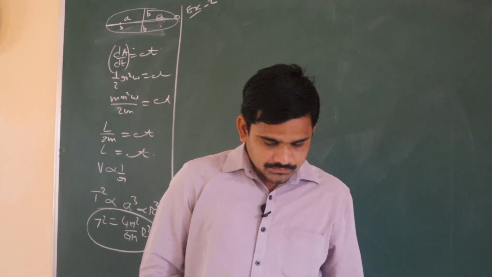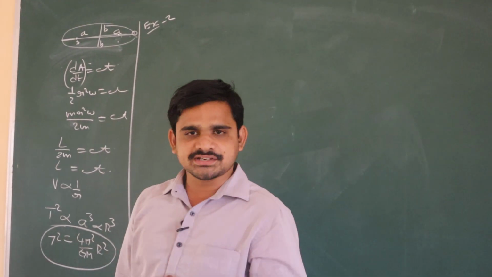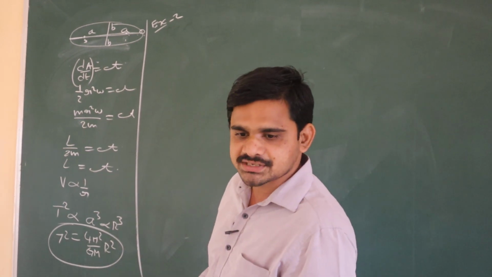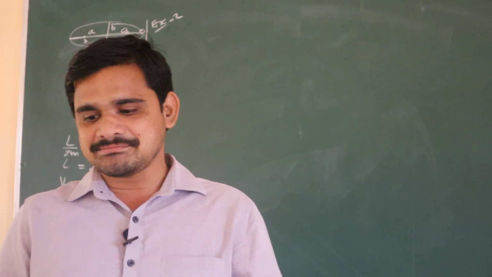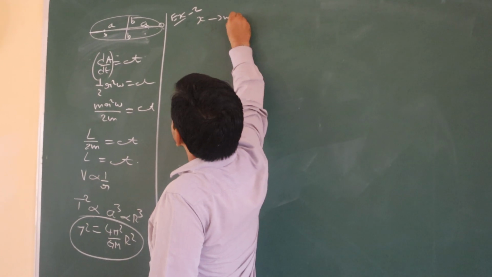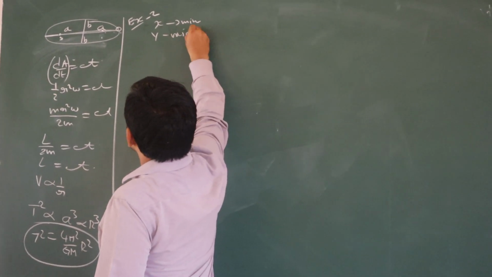In exercise 2, the first problem, I have the square of the time period. He has given x and y as the minor axis and major axis: x is the minor axis and y is the major axis, correct?